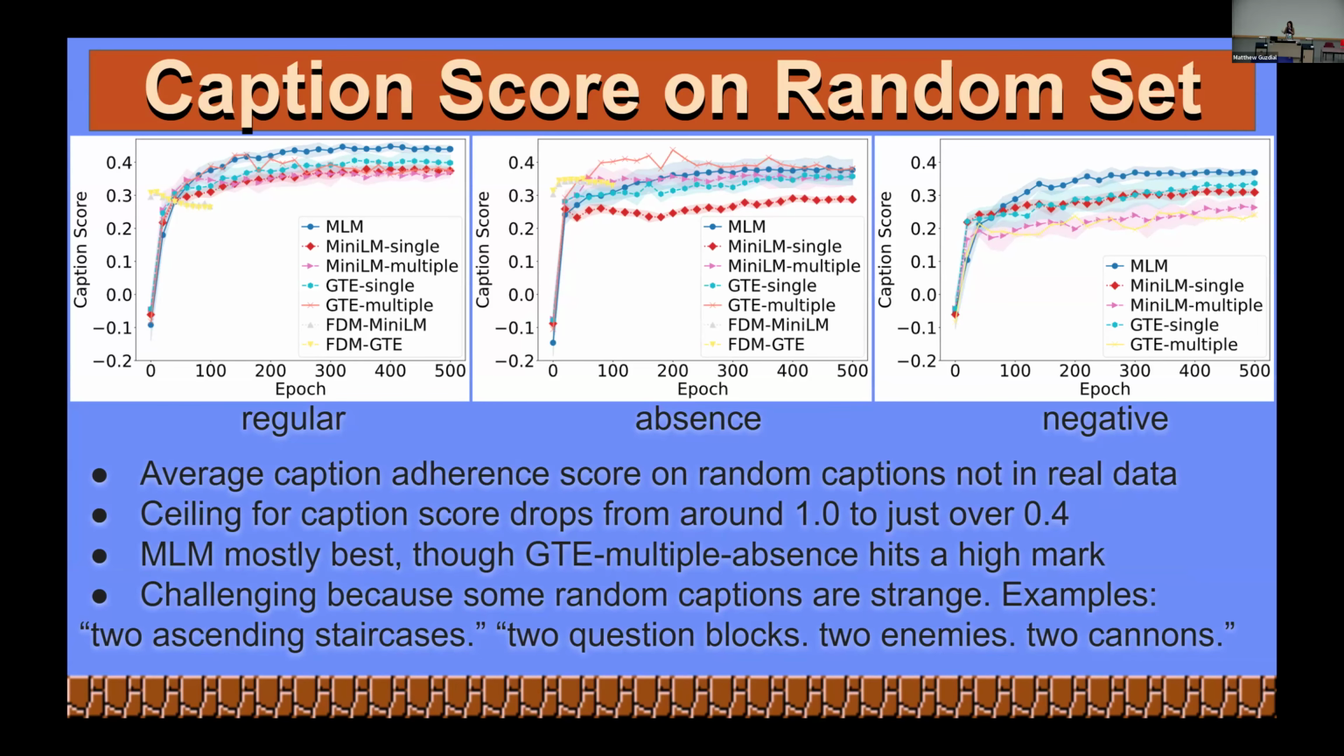But still, we do see some weakness in what the models are able to do here across the board. MLM still tends to do the best, albeit there is one peak from GTE multiple absence, which you can see there, although it comes down to earth with more training, which is interesting. The FDM models, you can start to see some of the evidence of overfitting because they actually decrease in performance over time on these random captions.